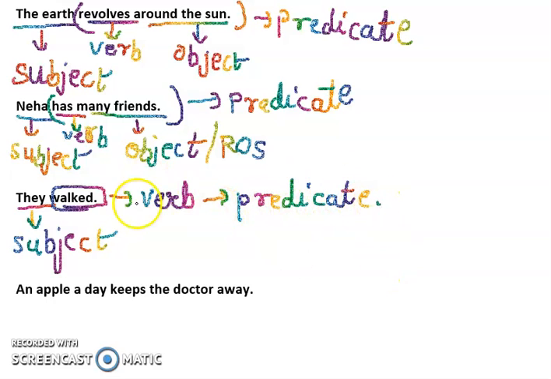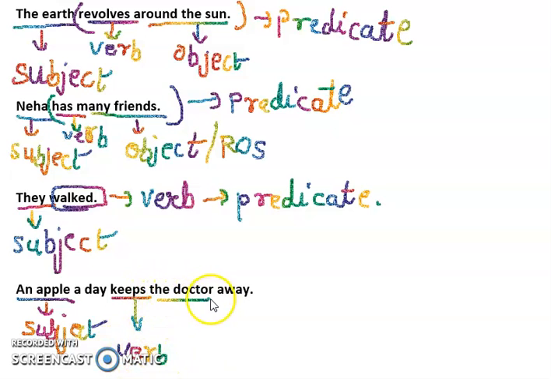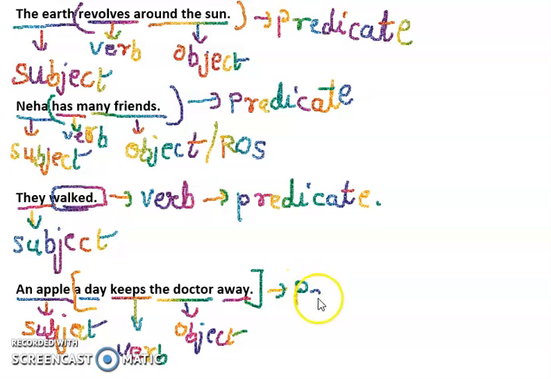Okay, now let's see. An apple a day keeps the doctor away. So what keeps the doctor away? Action of keeping the doctor away is done by whom? An apple. So an apple is what? Subject. Okay, then it keeps the doctor away. So keeps is the verb. The doctor becomes the object. Okay, and a day and away, this goes in the rest of the sentence. So basically an apple is the subject, a day keeps the doctor away is the predicate.